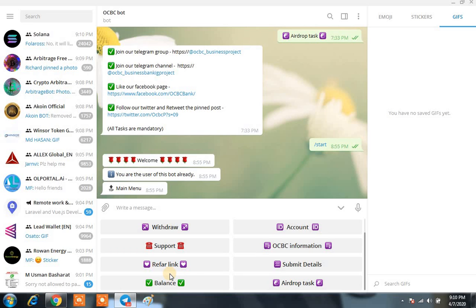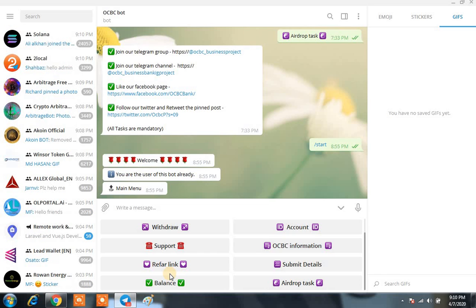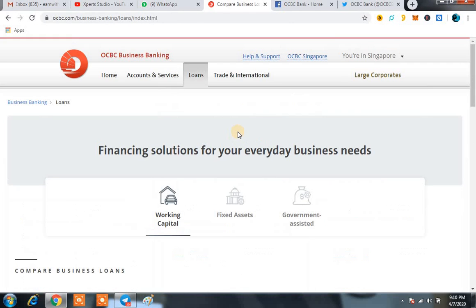After that, you can easily use your own referral link, which you can send to any friend, and definitely if he or she signs up with your referral link, you are going to get a number of OCBC tokens directly from the platform. So here comes the entire platform of OCBC.